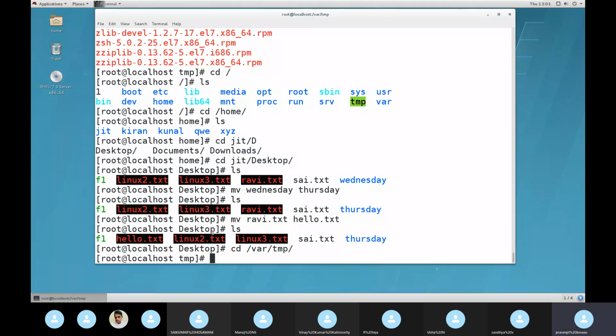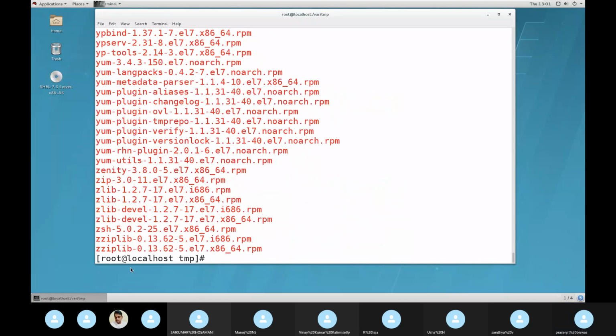I mean, from root only I did now. I didn't go home. I was in root only. Okay, just a second, I got a call. I'll call you after 5 minutes.